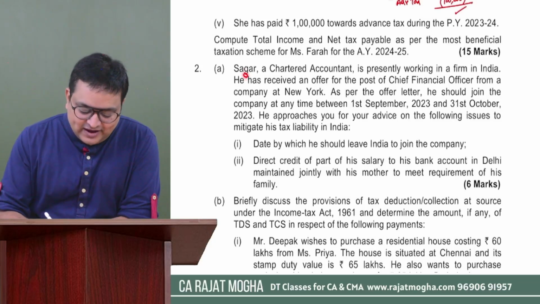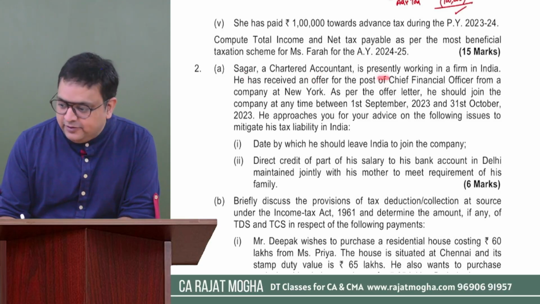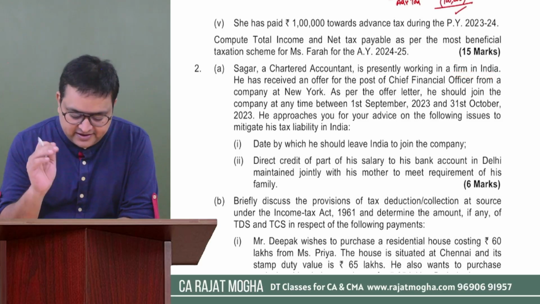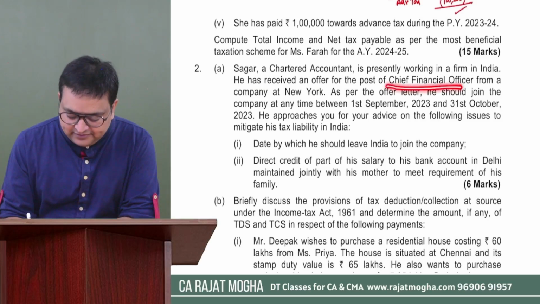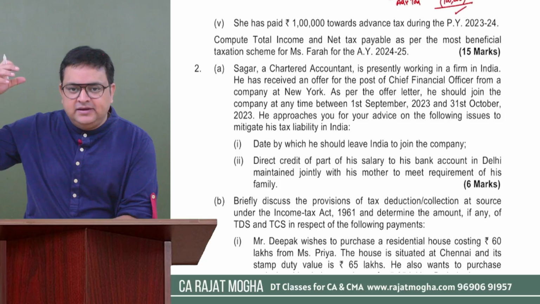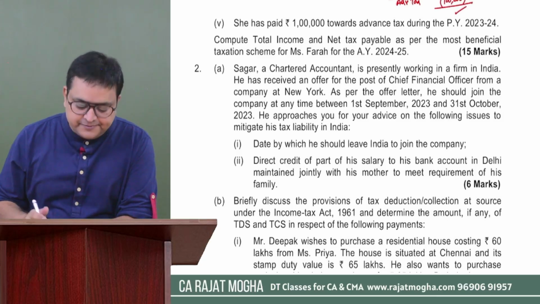Okay. So Sagar is a chartered accountant. He's presently working in a firm in India. He has received an offer for the post of Chief Financial Officer from a company at New York. So there is a company in New York that has given an offer to Sagar.